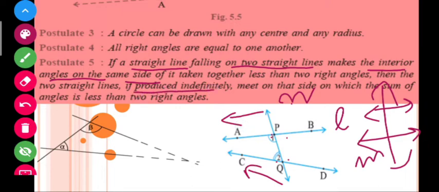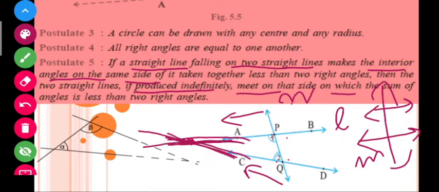And the statement is saying that if you produce these two lines like this form and this form, these two lines will meet somewhere. Very simple. You have been given a straight line here and two straight lines, and if two interior angles are forming on the same side and the sum of these two interior angles is less than 180 degrees, then these two straight lines, if produced, will meet somewhere, and this is postulate number 5.